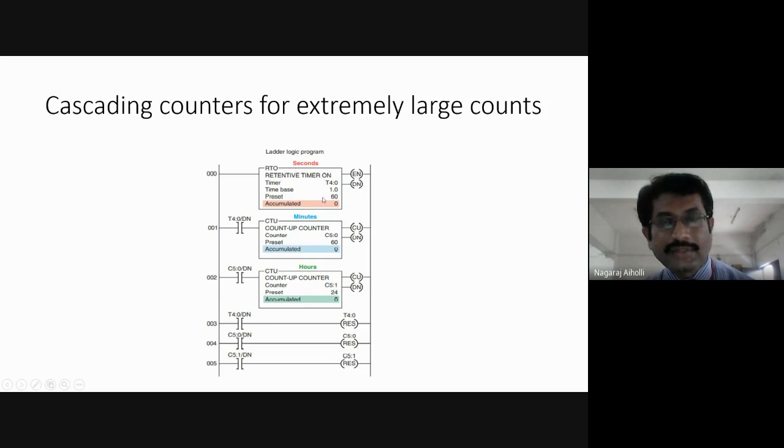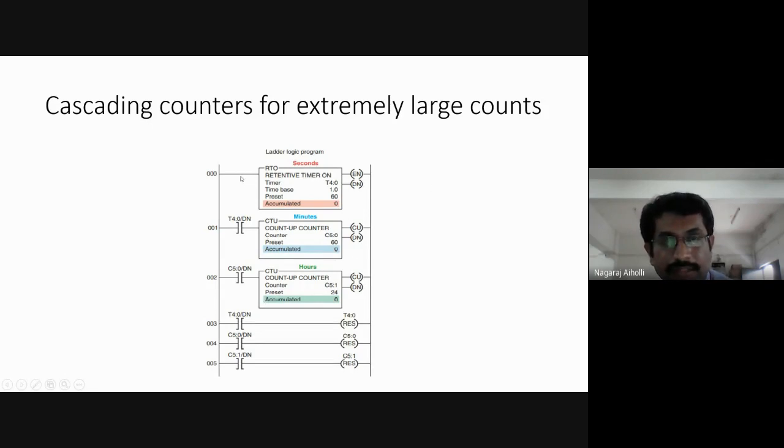The first one is the retentive timer. Second one is a normal up counter. Then the third one is also a normal up counter. We are using 1 retentive timer and 2 normal up counters. Basically, here it is the combination of timers and counters. We are studying this in the last part of the first half of the third module. Then we are having the contacts and the coils.